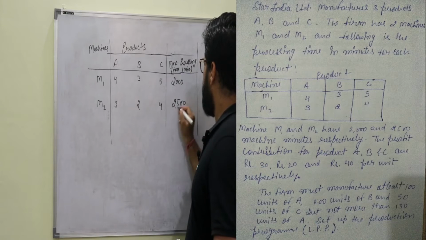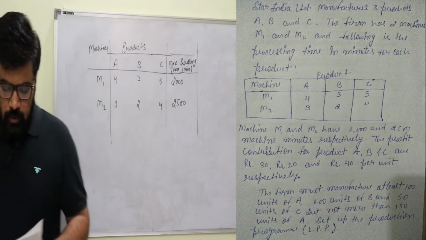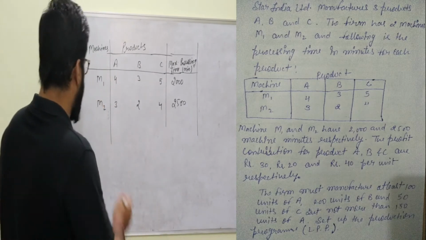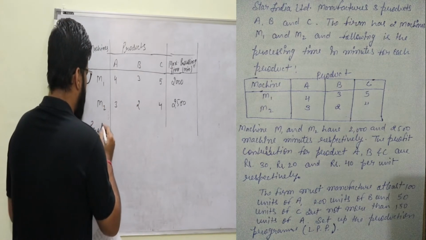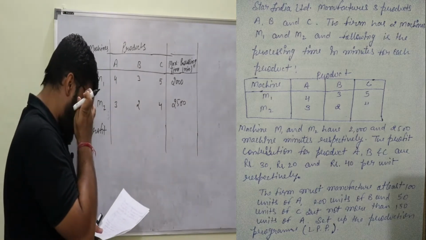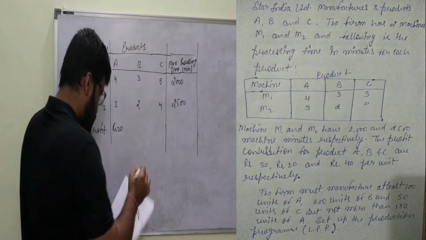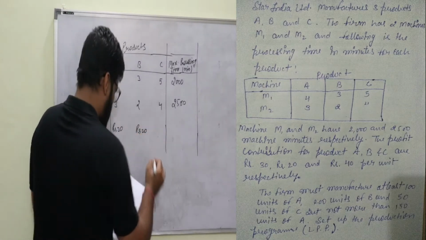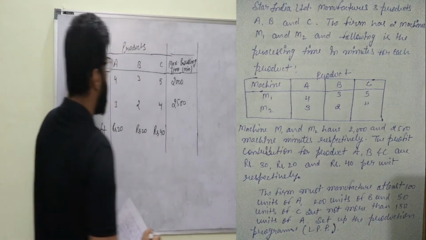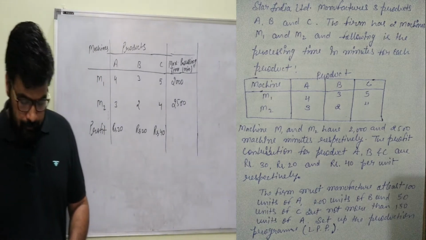All right, okay, respectively. The profit contributions for products A, B and C are rupees 30, rupees 20 and rupees 40. So now it is talking about profit contribution, meaning per unit profit from A. So from A it is 30, from B it is 20, and from C it is 40. Okay. So from per unit A, B and C the company gets 30, 20 and 40 respectively.